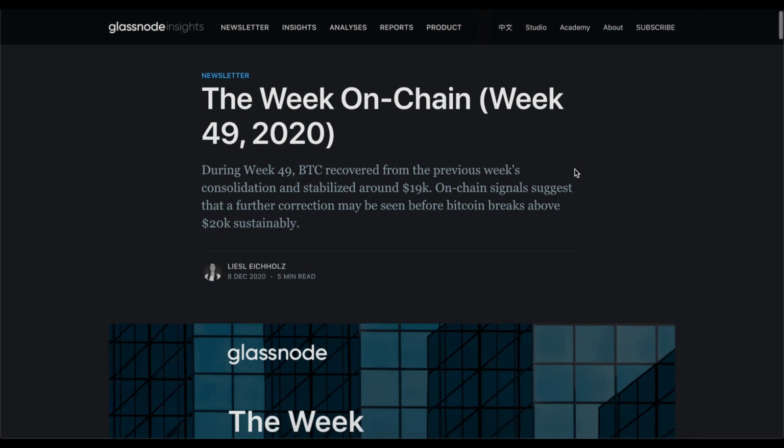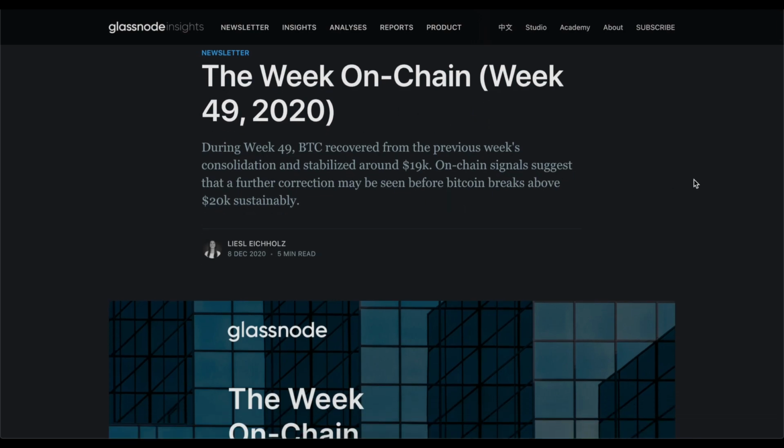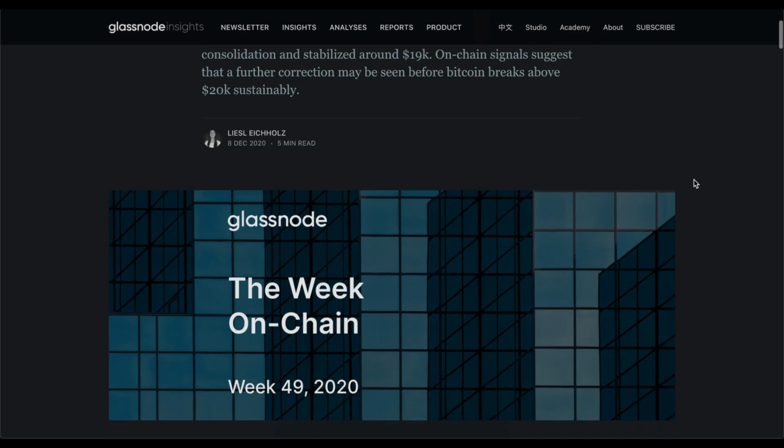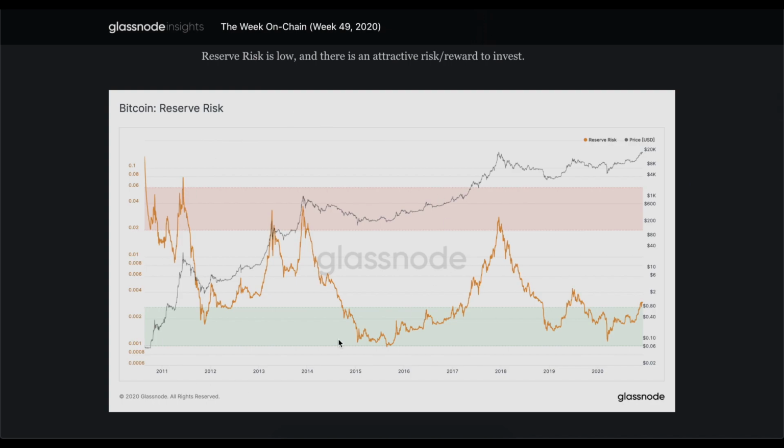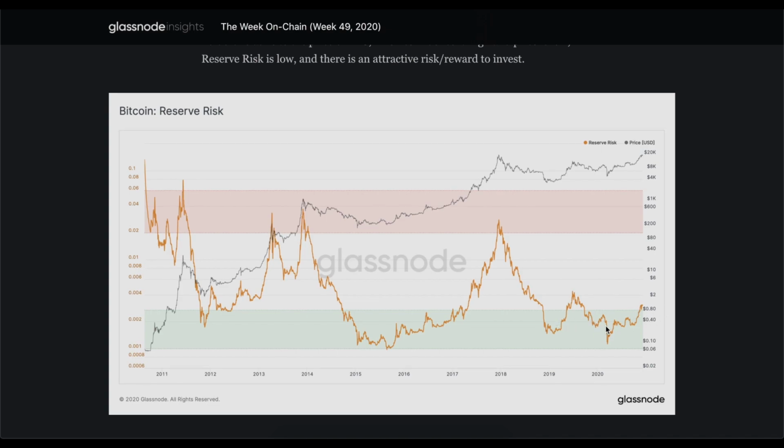And another thing which I was going to show you is some updates on on-chain analysis from Glassnode, and there are several things which I would like to point out. First of all, they are showing this reserve risk chart. Basically, it shows when the investors feel that the market is kind of bullish, so they're confident in the price going up, especially long-term holders. So you see this green area is at the bottom. This is kind of a bearish period, and the red area is definitely the peaks in the price. So currently we are actually going out of that zone.